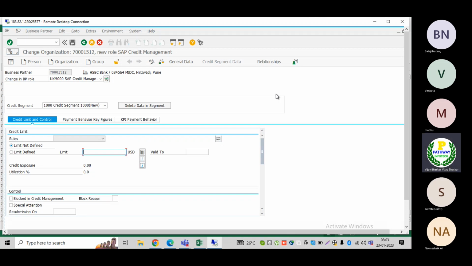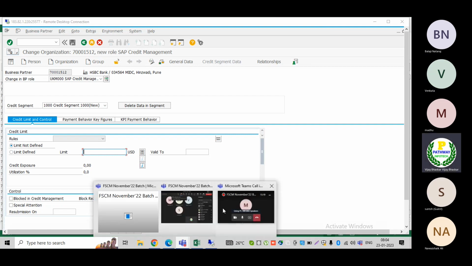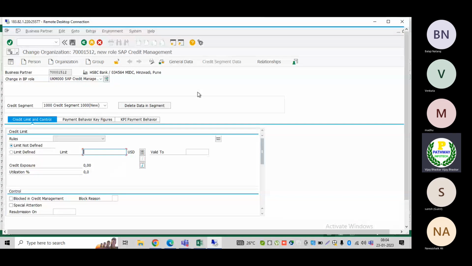Dispute management, where is it? We cannot see your screen, Vijay. It is still there in the BP mode only. Yes, I'm there in the BP only, I'm not moving. I'm just checking. Activation, got it. Activation of the collections management. No, I have some existing document, I'm just referring to that. SAP collections management.